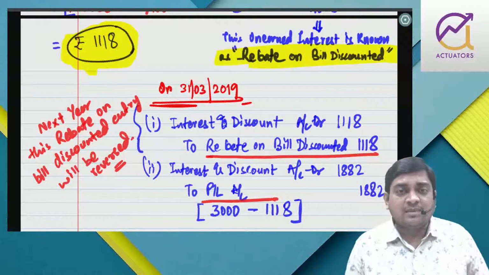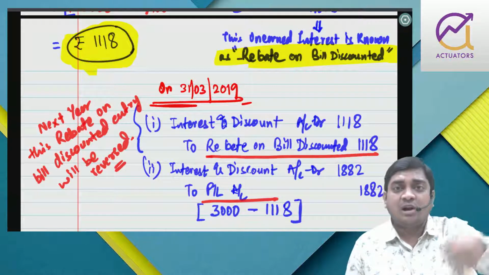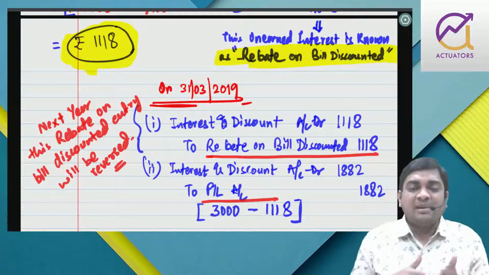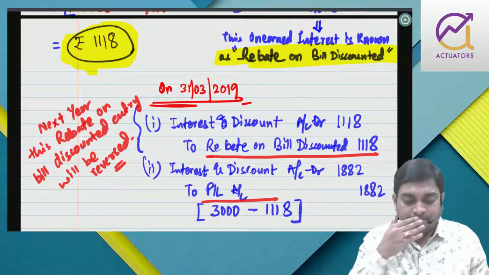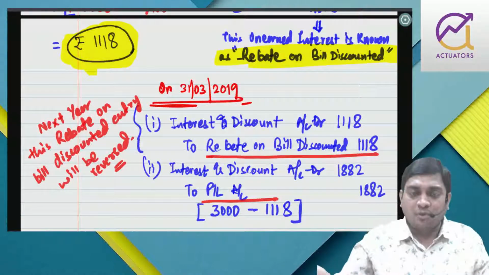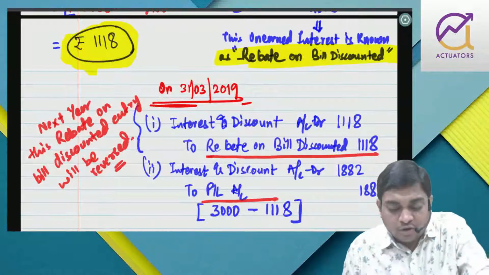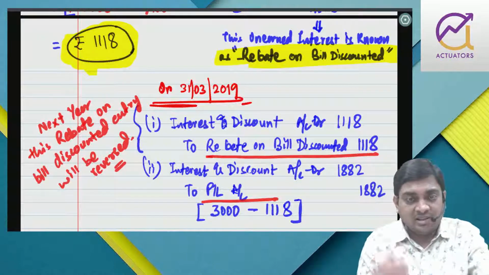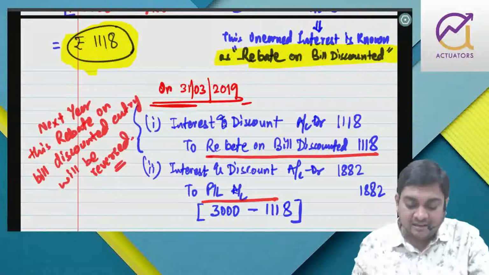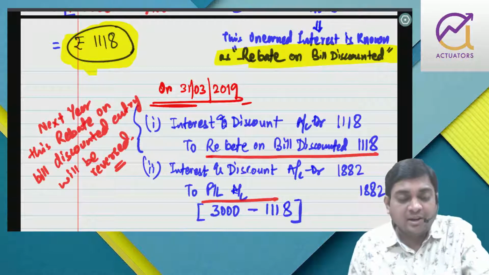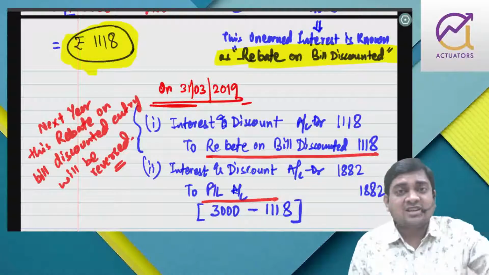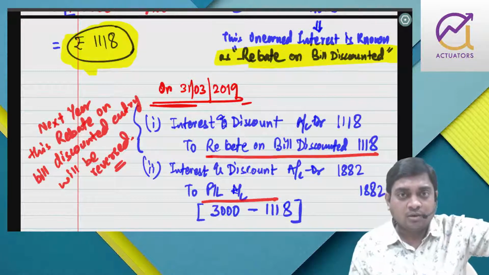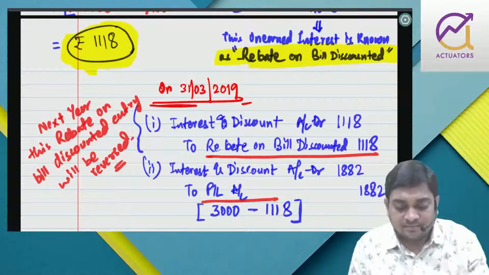So this was last year's rebate, but obviously those bills have fallen due, right? Anyway, the bill period cannot exceed 12 months. These are maximum 3 months, 4 months, 5 months, like that. So those bills will fall due within the current year. So opening rebate on bill discounted, which last year was excluded from interest and discount, will again be transferred.